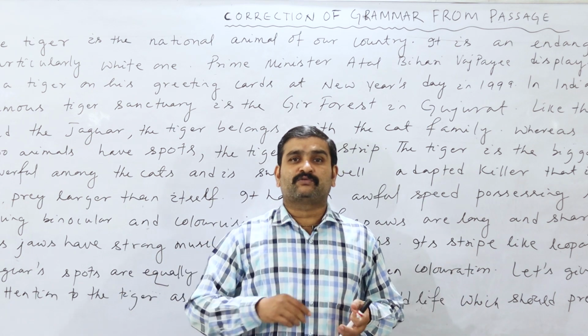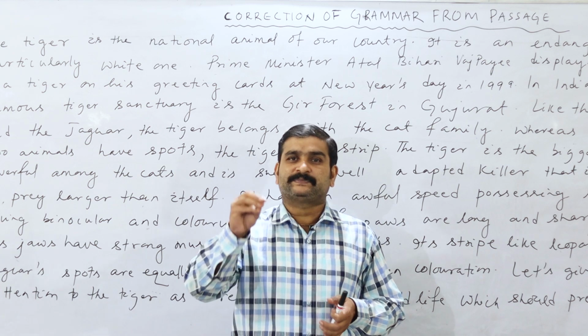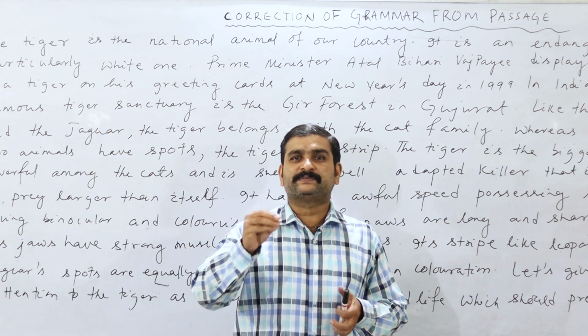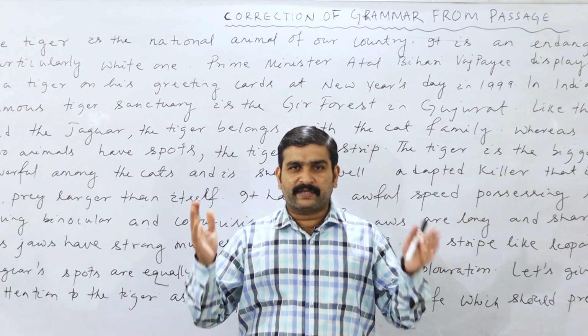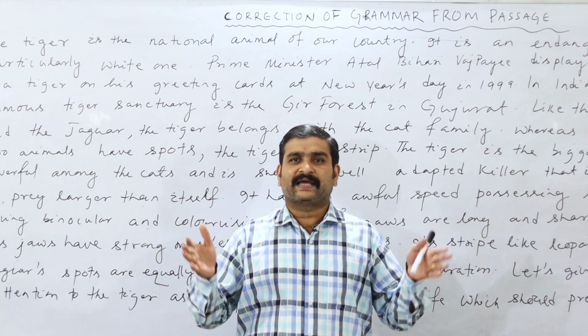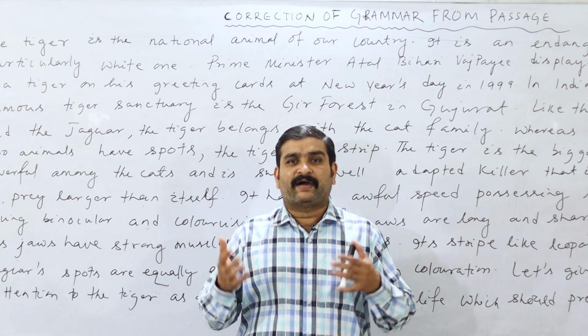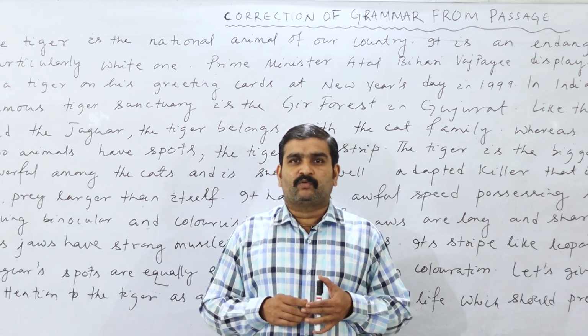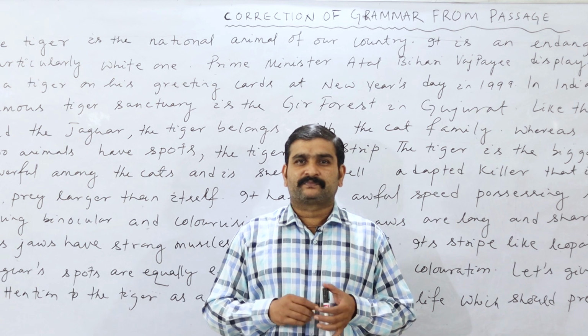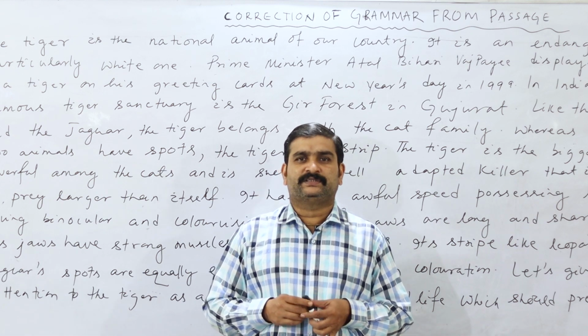So how to sort out this challenge? I have a special plan. I have a special solution. When our students are getting a passage in the council, how do they find out the mistakes? What are the formulas available? Let me tell you in detail.